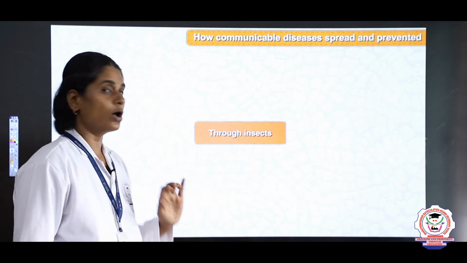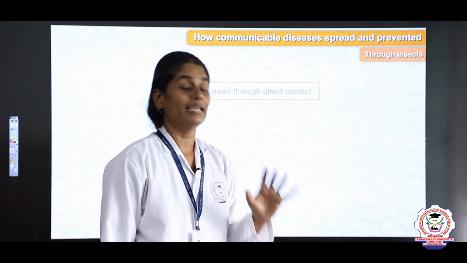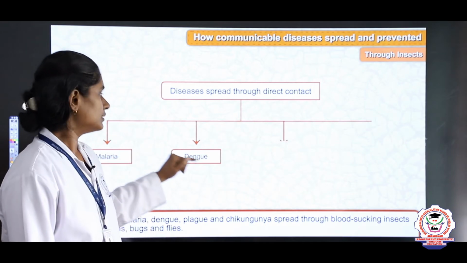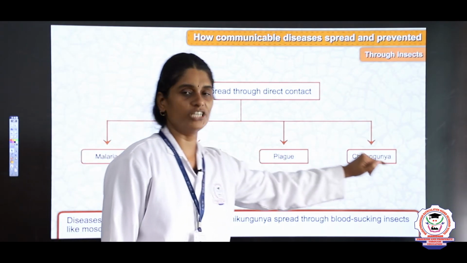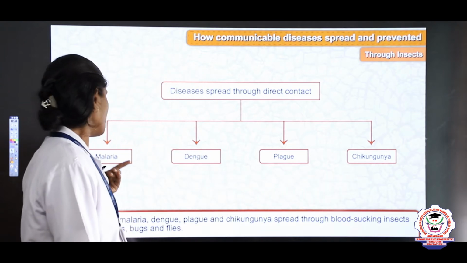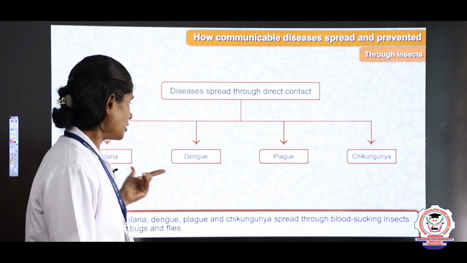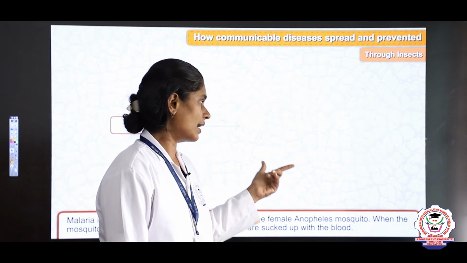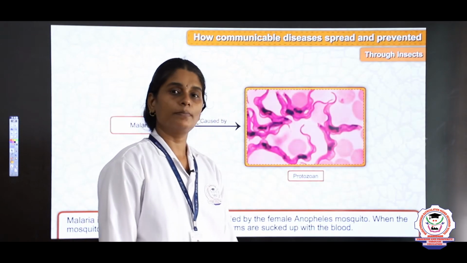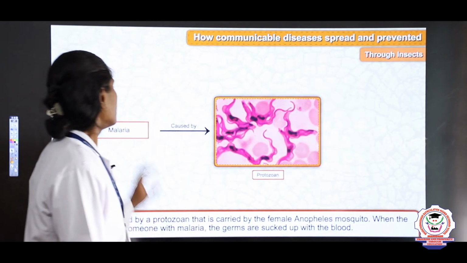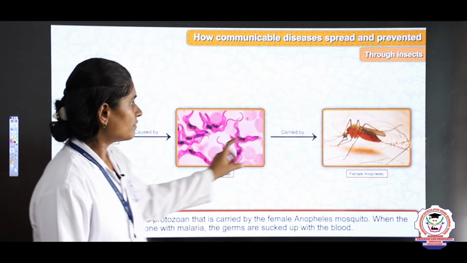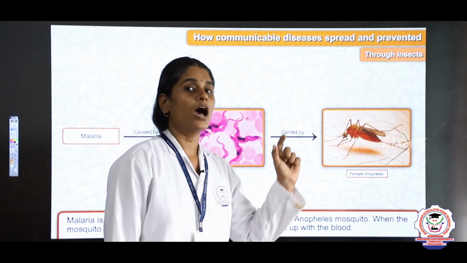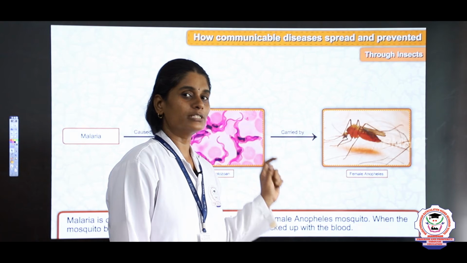Next we saw how diseases spread through insects. Diseases spread through insects are malaria, dengue, plague and chikungunya. Malaria is by the Anopheles mosquito, dengue by the Aedes mosquito, plague is by the fleas on rats, and chikungunya is also by the mosquito. Malaria is caused by a protozoa which is carried by the female Anopheles mosquito.